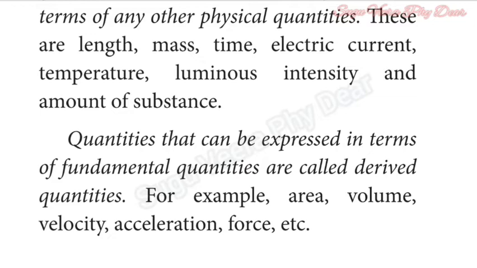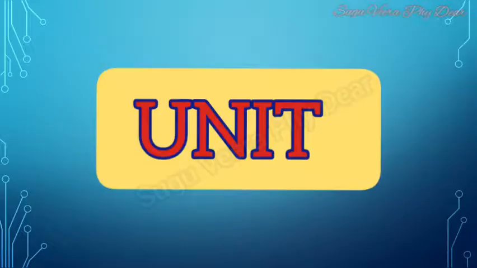Next, what is a unit? A unit is an internationally accepted reference standard to measure a physical quantity. In physics we have several physical quantities, so we need a reference for each physical quantity. For example, your mom asks you to go to a shop and buy some rice.